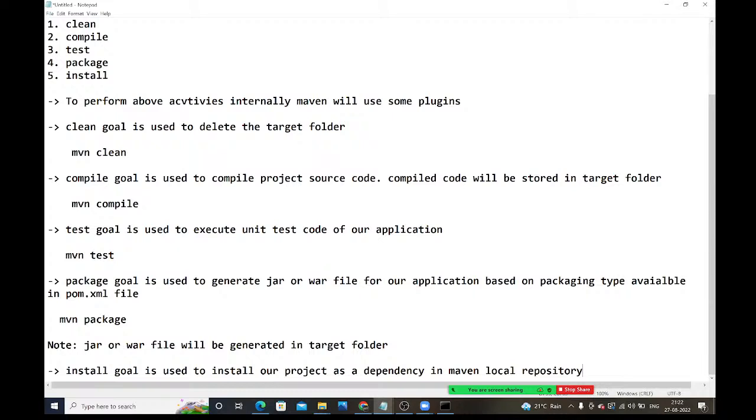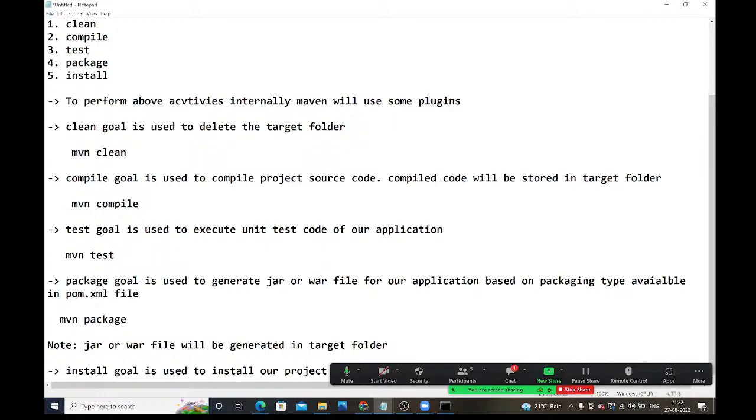All these goals are associated with some plugins, guys. Internally, the clean goal, compile goal, test goal, package goal, all these goals are associated with some plugins. Whenever you perform these activities, internally those plugins will run, guys.